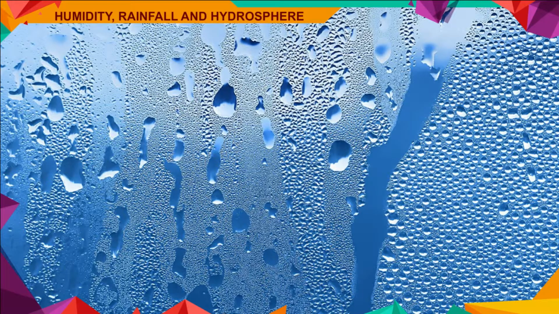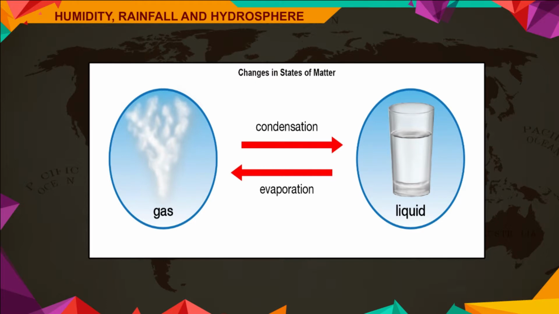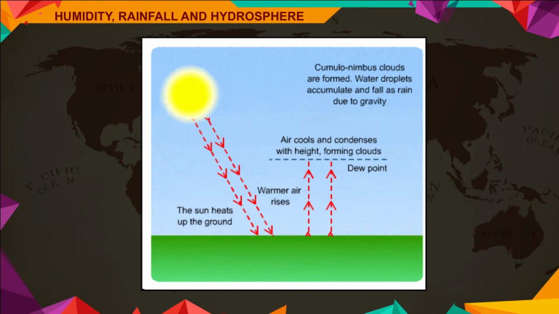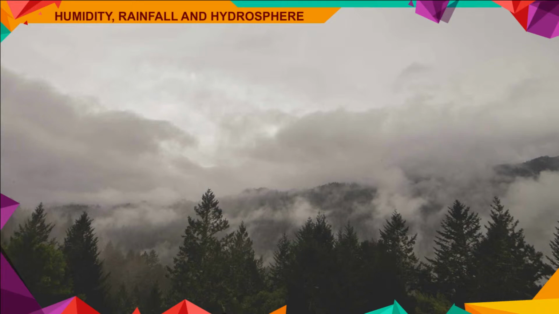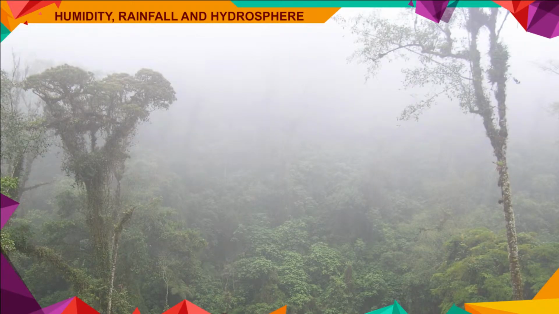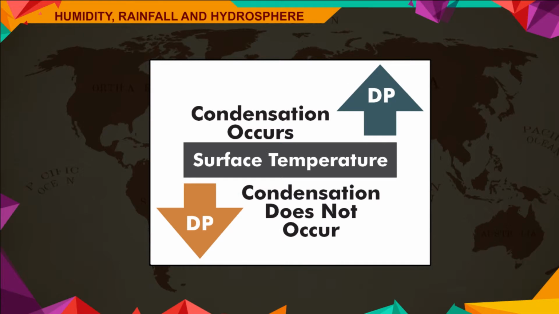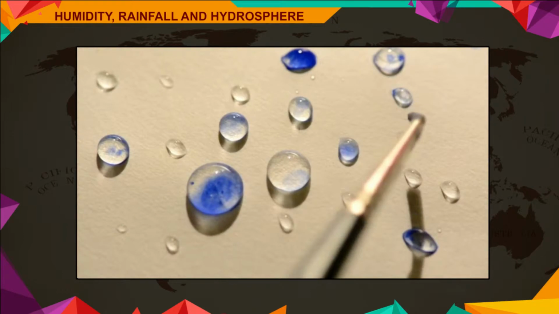Condensation. It is the process by which water vapor changes into water. When air reaches the temperature at which condensation starts, the temperature is called the dew point. An air column that holds moisture to its fullest capacity is called saturated air. Condensation of water vapor leads to the formation of clouds, fog, mist, and dew. For condensation to occur, not only must the air be saturated, but there must also be a surface on which water vapor can condense. For example, the water vapor can condense around the dust particles present in it.